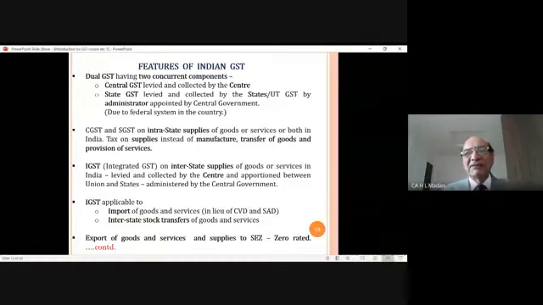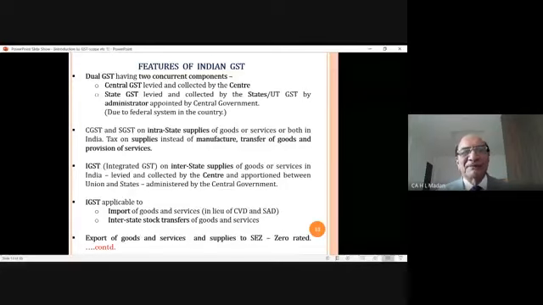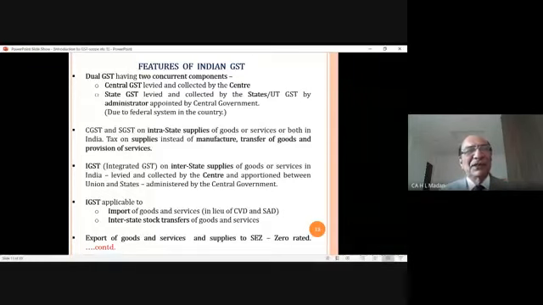Under reverse charge, here the purchaser will be paying the tax to the government. Although the supplier is supposed to pay the tax, the buyer always pays to the supplier and thereafter the supplier pays to the government. But here, since the supplier is outside India, the supplier will not pay the tax. The Indian customer will not pay it to the supplier, but will directly pay it to the government.